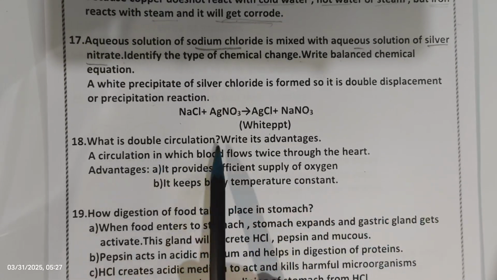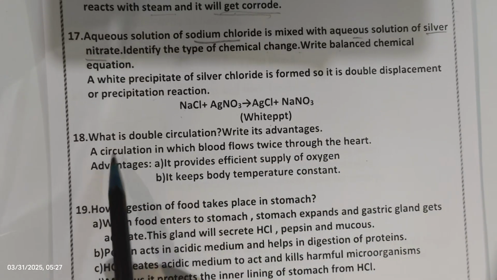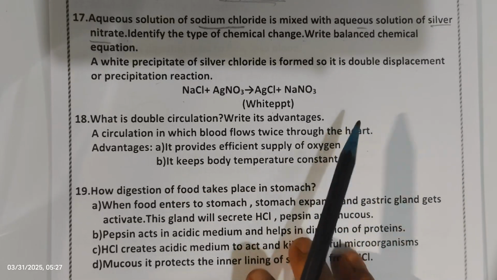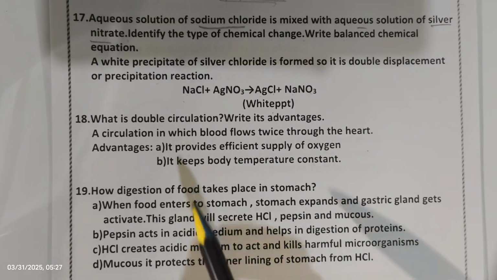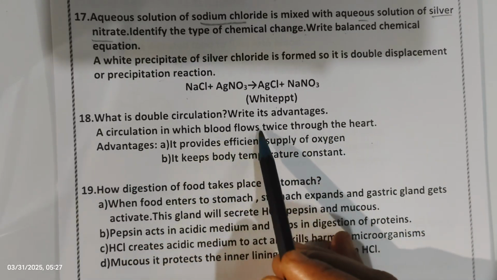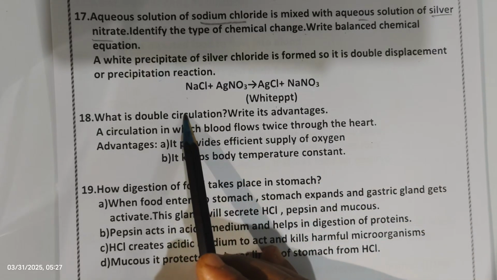Next. What is double circulation? Write its advantages. A circulation in which blood flows twice through the heart. Double means two times, so twice the blood flows through the heart. A circulation in which blood flows twice through the heart is called double circulation.